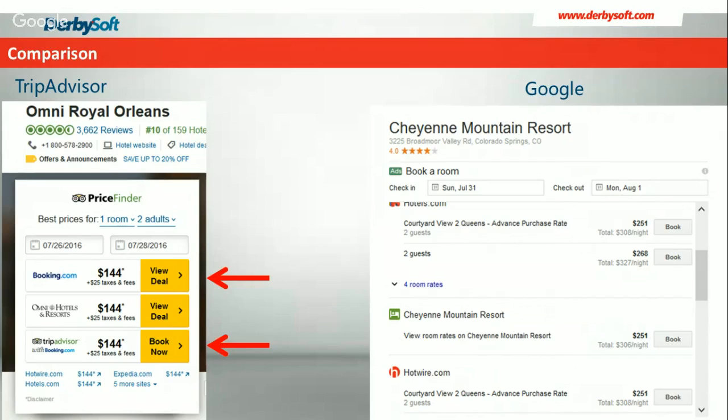Now, by way of comparison, when I go over here to Google, I only get to have one point of sale. In this case, it's the Cheyenne Mountain Resort. So we have one link, one listing, and we don't get to play in both an assisted booking model as well as a CPC model. It has to be one or the other. But it's not quite that simple. It is a little bit more complex than that.